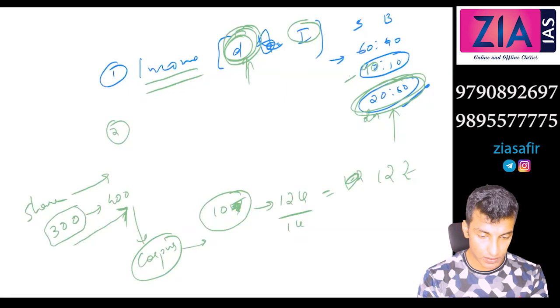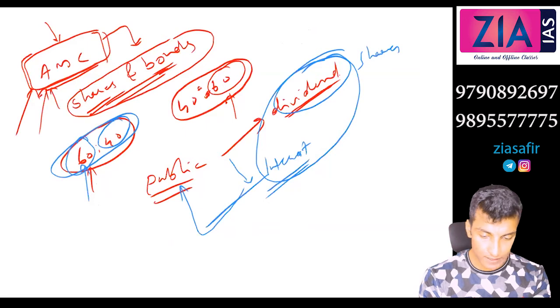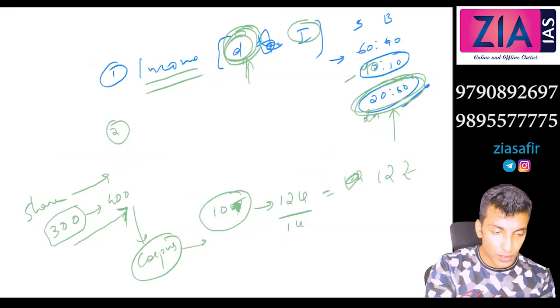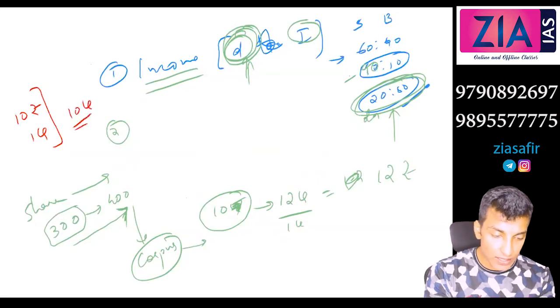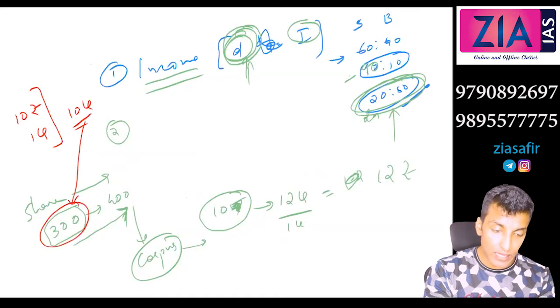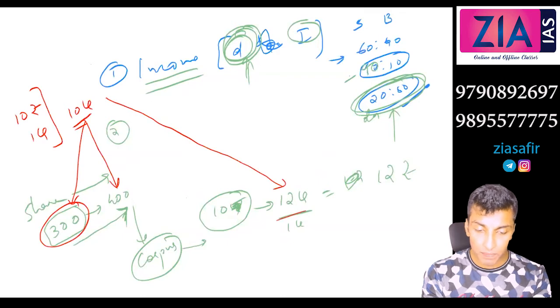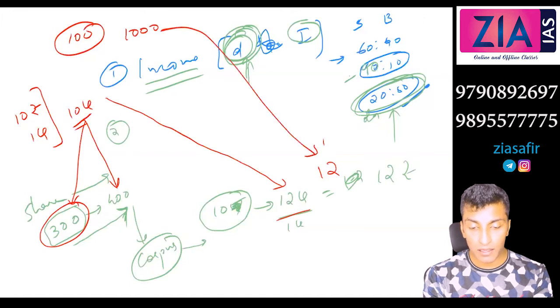So what was the cost of 1 unit? 10 rupee. I don't remember what I told you, I think I told you 10 rupee and 1 crore units issued. So 10 crore mobilized, right? Now this 10 crore was invested, let's suppose in the share at 300. Now that price has increased, so this 10 crore will become, let's say, 12 crore. But units remain the same, right? So 1 unit now will cost how much? 12. So if you hold 100 units, you were given 1000 before, now you will be getting 1200.